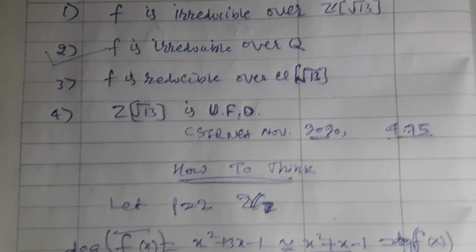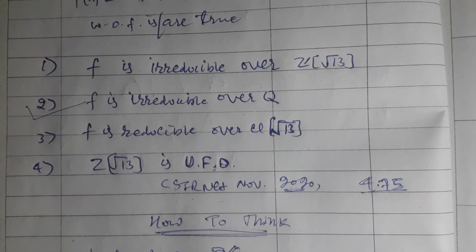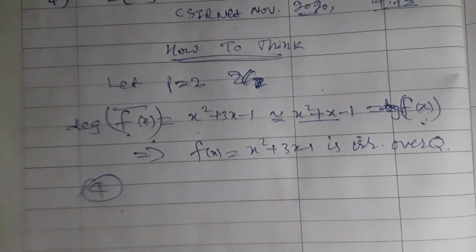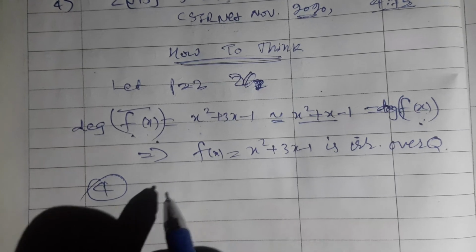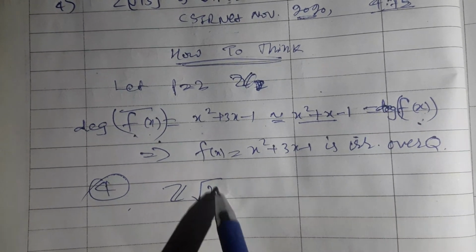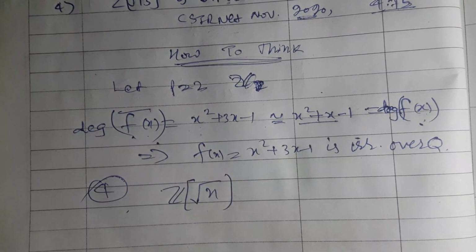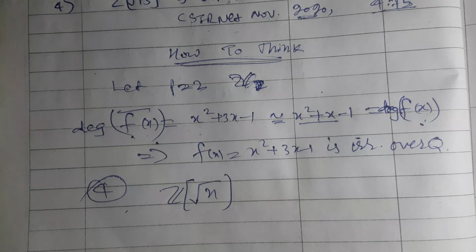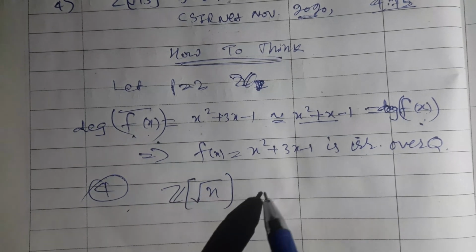Let us go to the 4th option. It is just a dummy option, just a fact. Z root n, whichever n you choose, is never a UFD, except at n equal 1.